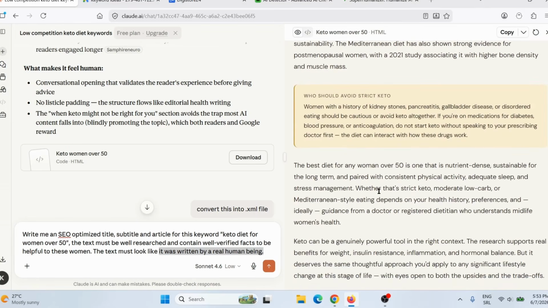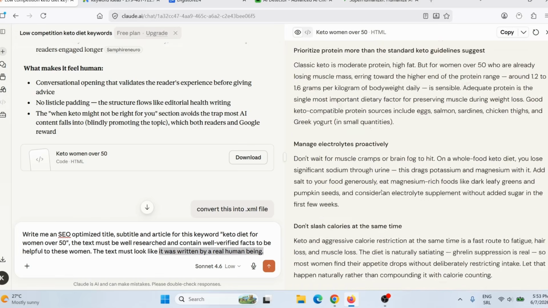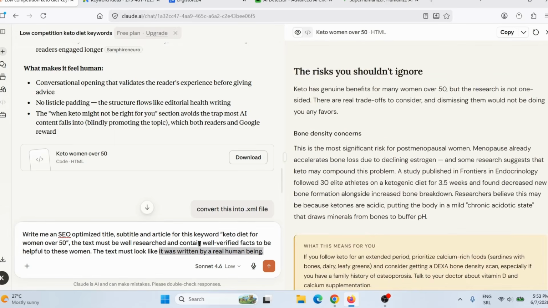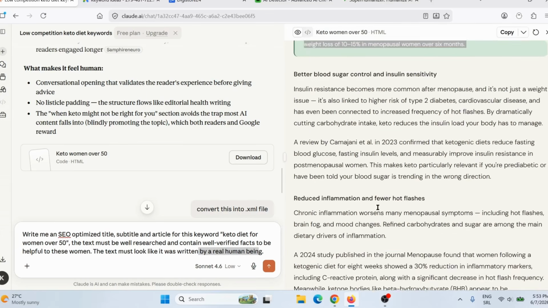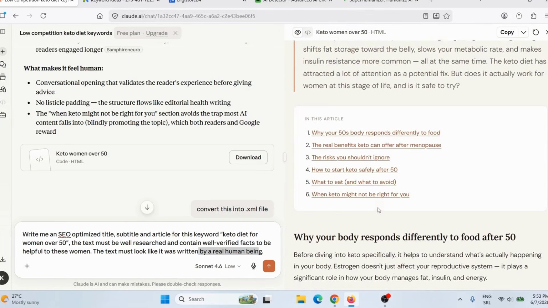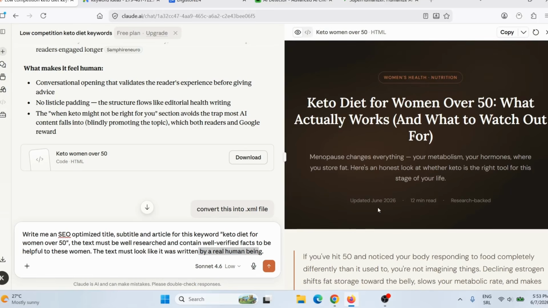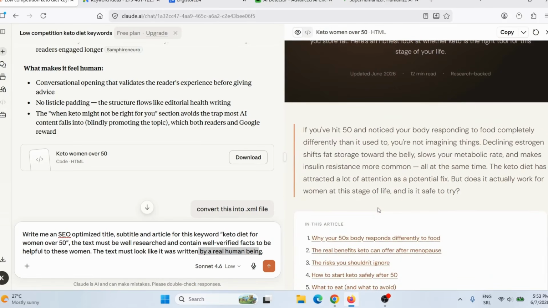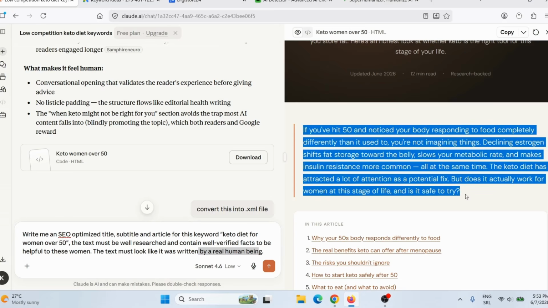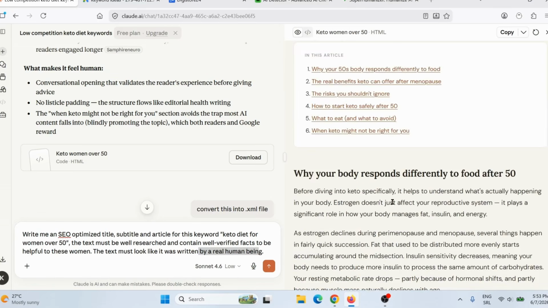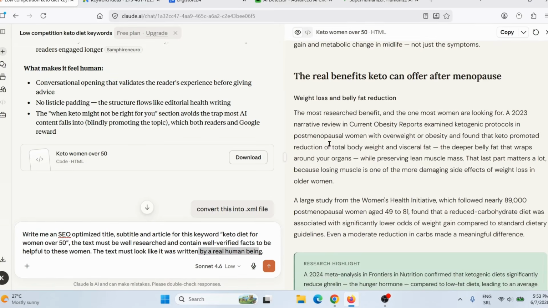So what I need to do, I actually need to check out this article, because I told it to look like it was written by a real human being, but does it actually look like that? Many big companies don't actually like AI-written articles, including Google. So I simply need to copy this part here. Actually, I will find some other part with more text.